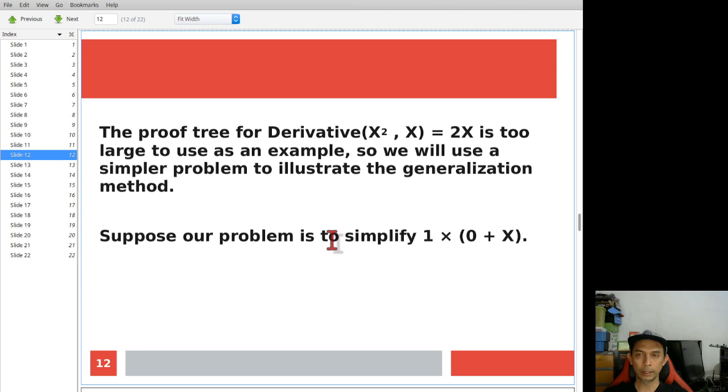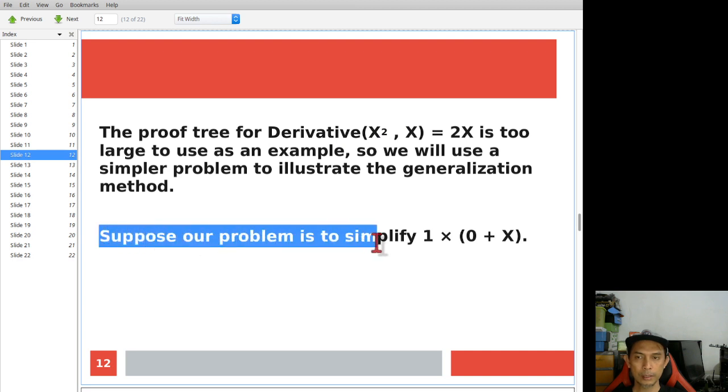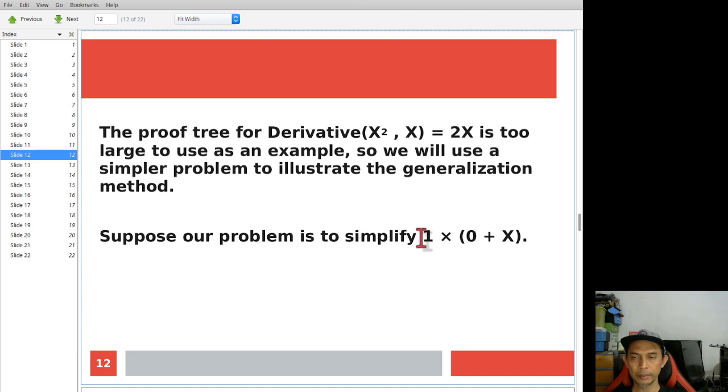Now, okay, the derivative of x squared to get to the solution 2x is considered too large. Let's try another. Okay, the differentiation problem is considered big. The proof is too large. So let's take another example, a simplification problem.